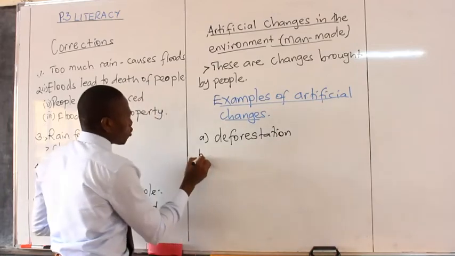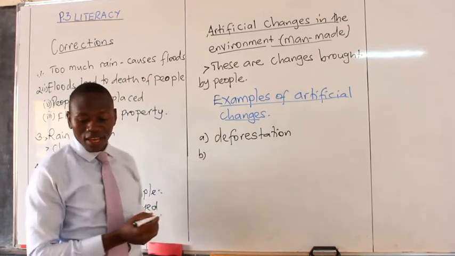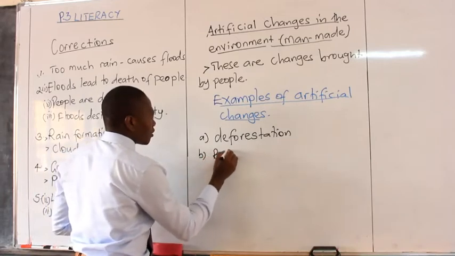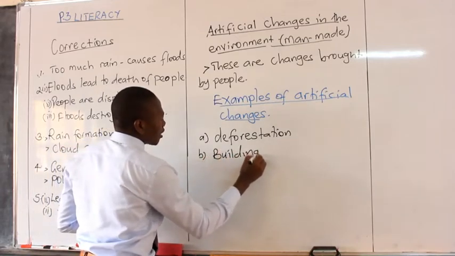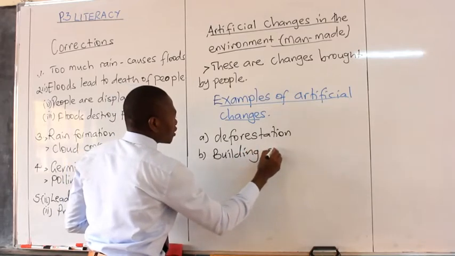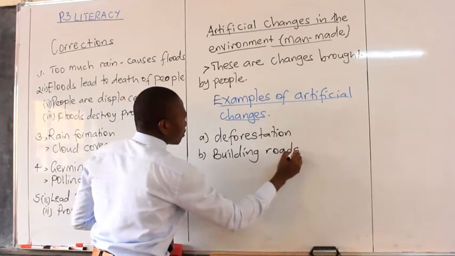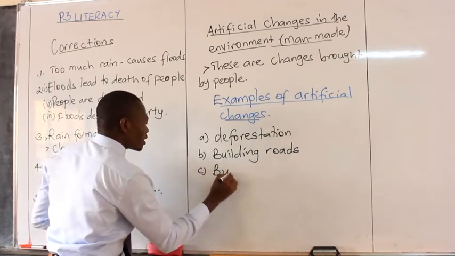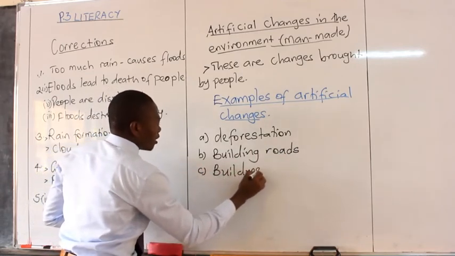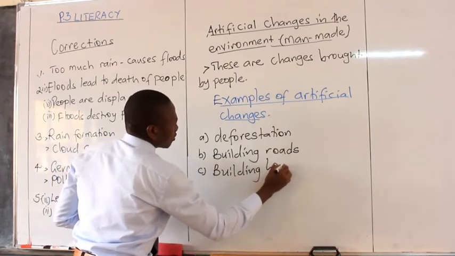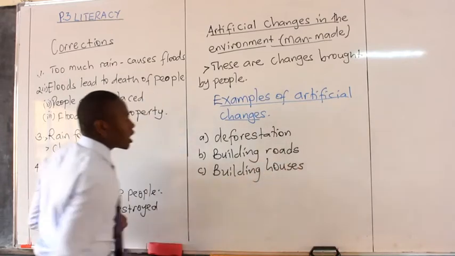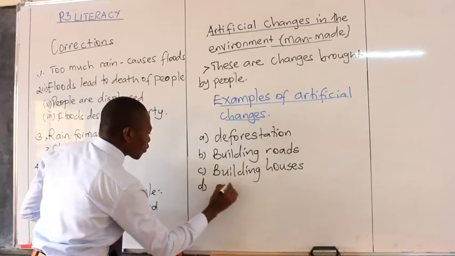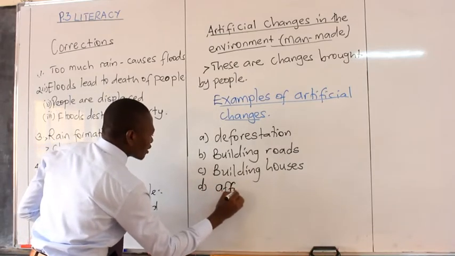Deforestation is one of the artificial changes in the environment. Another one is building roads. Also building houses. Houses are also an artificial change. We have another one called afforestation.